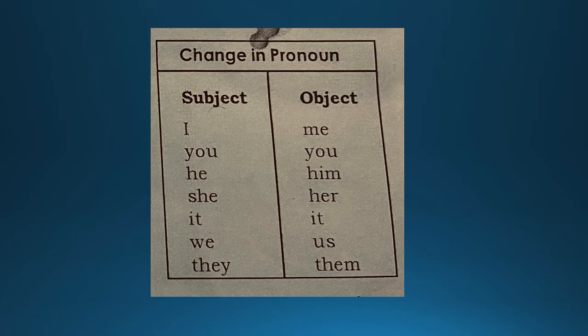Third one, write the past participle of the given verb. Okay, and add a preposition, mostly by, to the sentence. Is it clear? These rules we have learned. Later on we came down to the forms of to be verbs. And now we have done the change in pronoun, subject and object, change in pronoun.